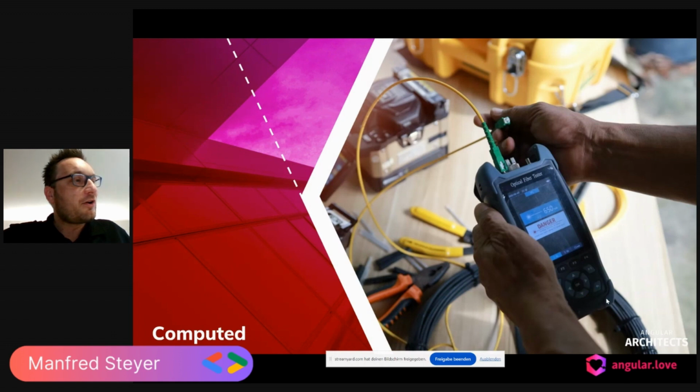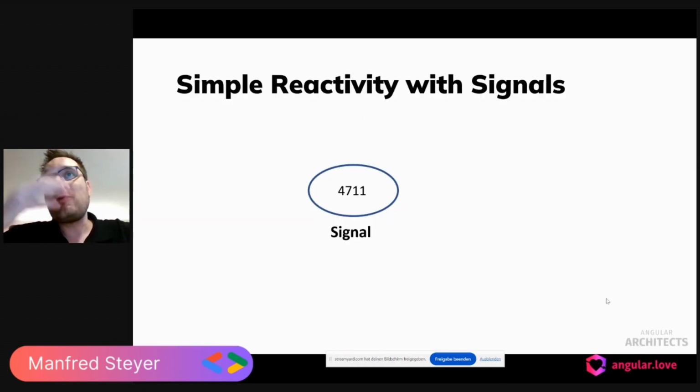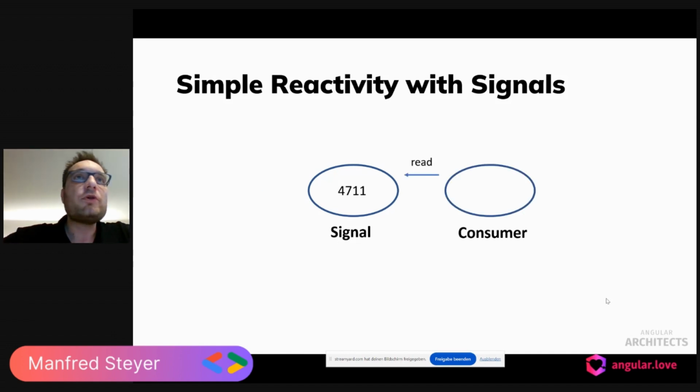So let's get started to talk about signals and about how to use signals for such an application. And I want to get started with computed. But before we talk about computed, let me quickly tell you 3 or 4 things about signals in general. You know, signals are this new building block in Angular, this new reactive building block. Basically, a signal is a value, and this value is encapsulated in this object. And you can read the value, you can update the value, and after updating the value, you can get notified of the new value in some circumstances.